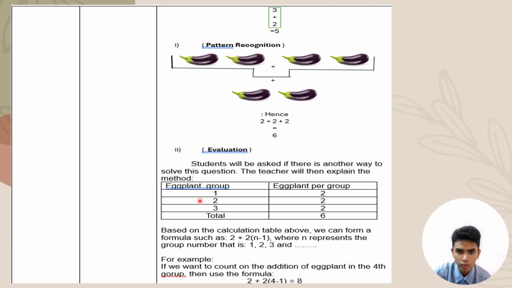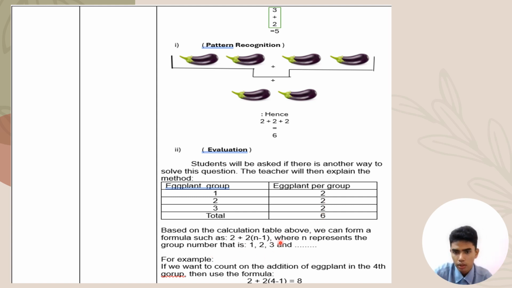Over here we have the eggplant group, where the first group consists of 2 eggplants, which is eggplant per group, of course 2 of 2 of 2. As in the picture at the top, we have 3 groups, which is 1, 2, 3, so 3 groups in total, and per group we have 2: 2 for the first group, 2 for the second group, and 2 for the third group. So when we add the total, we have 6. In this way, it is organized in a well distributed way, so we can understand it more and see it clearly.